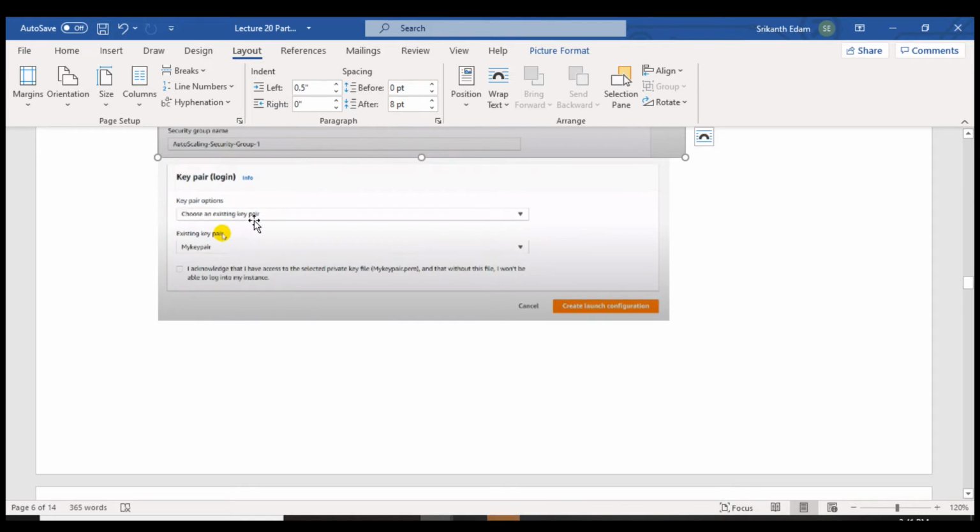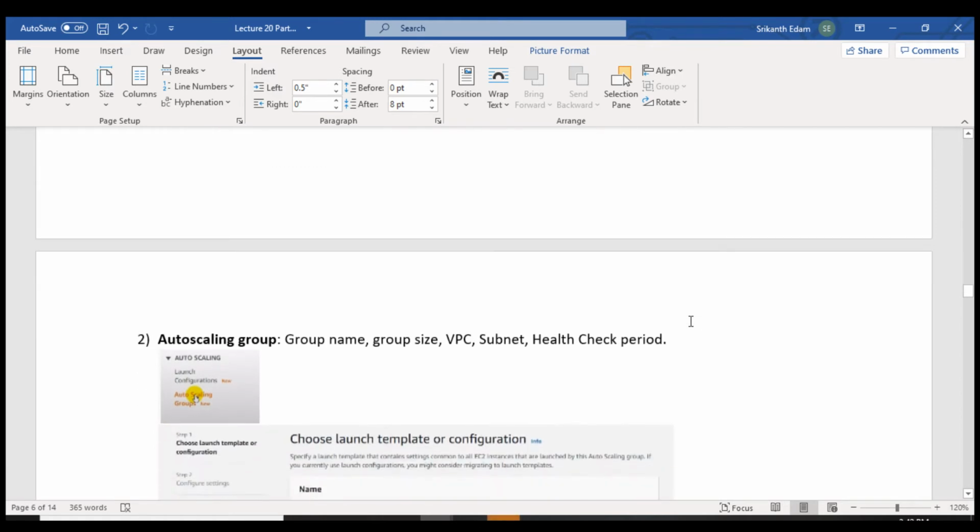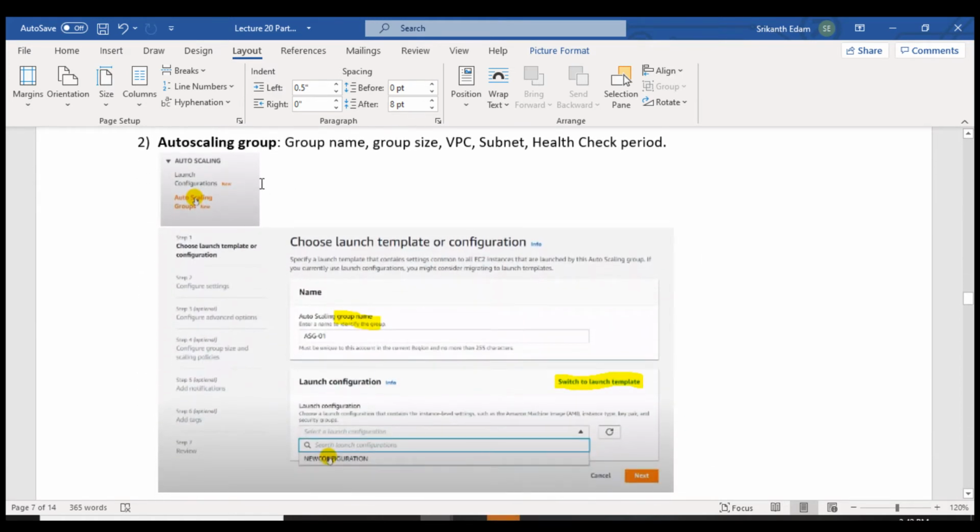And key pair, so EC2 will have a key pair, right? Existing key pair, you can select that one or you can create a new one. Click on acknowledge and create launch configuration. After that you have to create auto scaling group as well. In auto scaling group you have to mention the group name, group size, VPC, subnet and health check period.